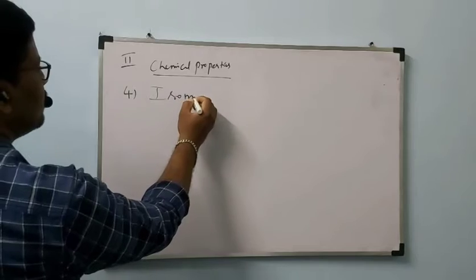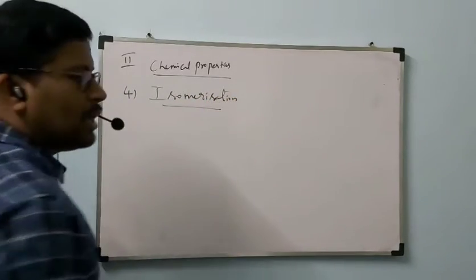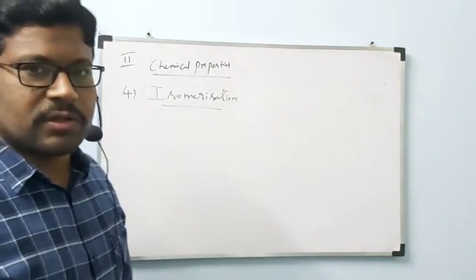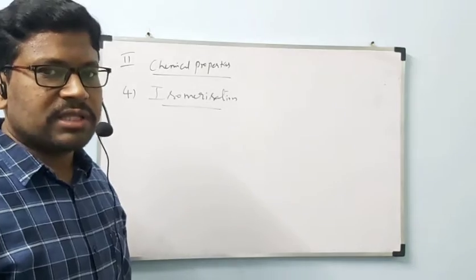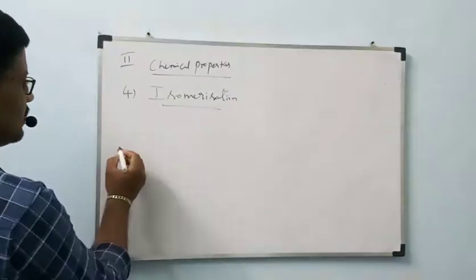Under the fourth one, the heading is isomerization. Isomerization means conversion of one compound into its isomers. That process is called isomerization. For this, I am taking one example, that is n-hexane.